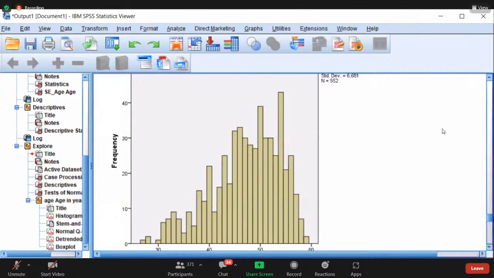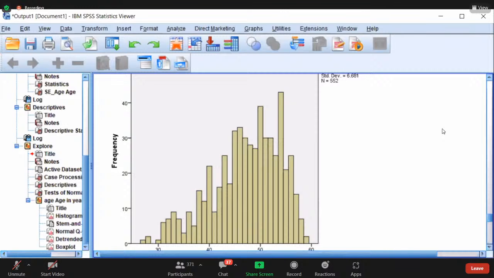By looking at the left hand side, we can see the negative skewness, that is, the tail in the beginning itself. This is negative skewness, right? This is the typical example for negative skewness. So the mean will be here, the median will be here, and mean minus median will give a negative value, right?